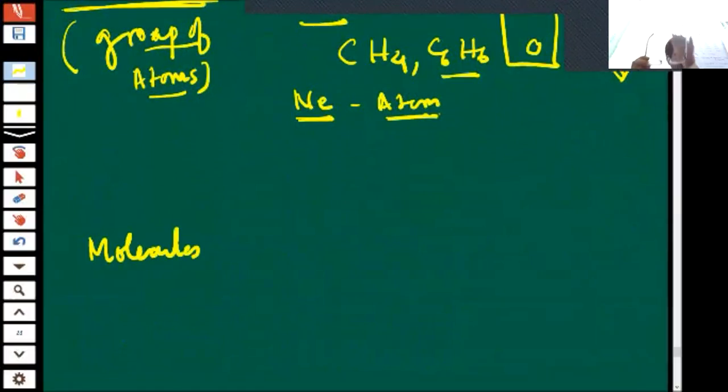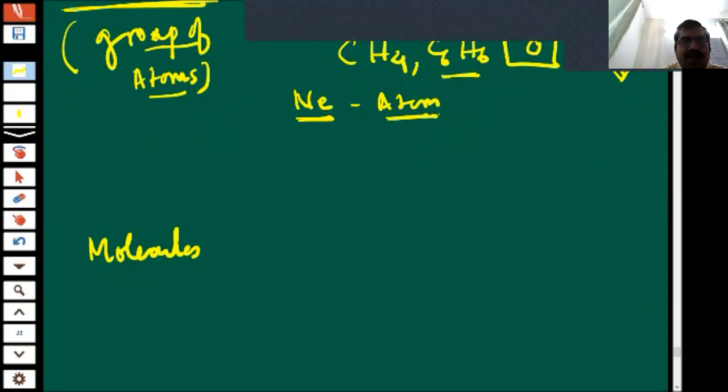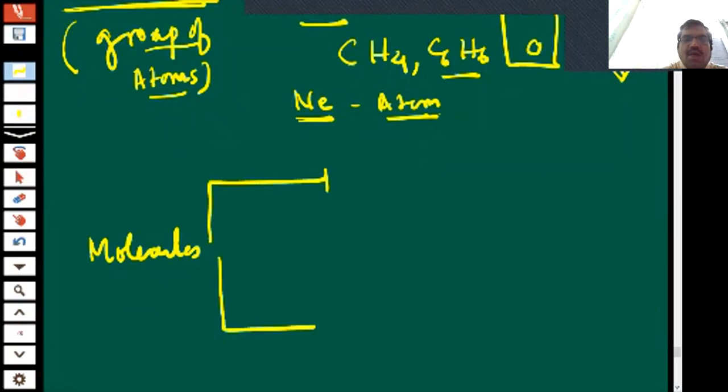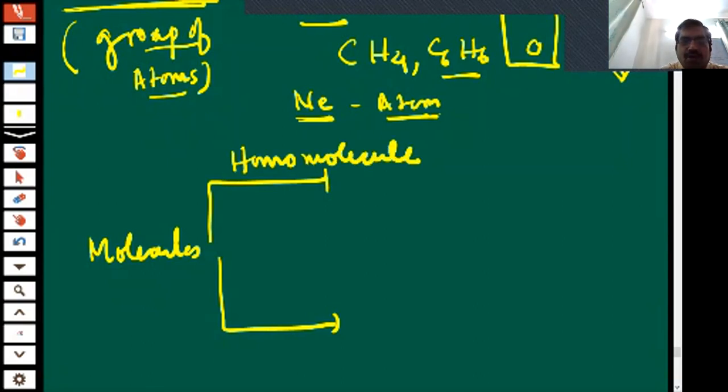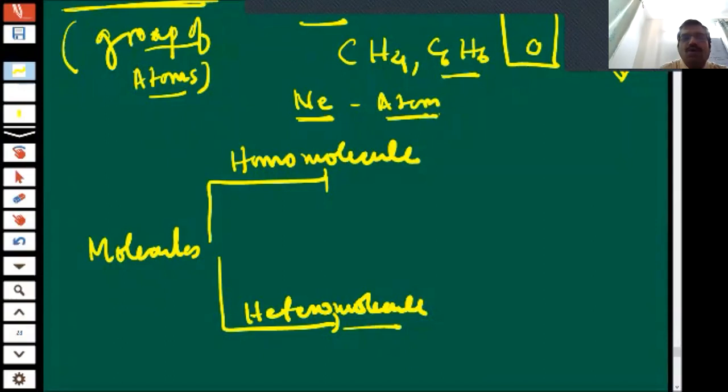On the basis of atoms, children, what type of atoms are present? Molecules may be homomolecules and they may be heteromolecules.